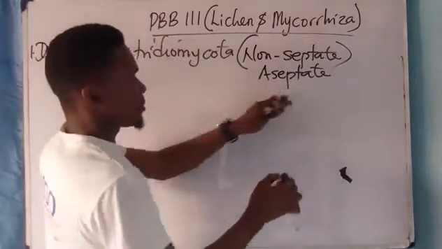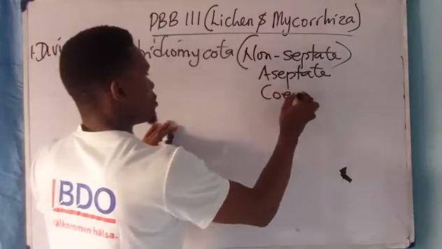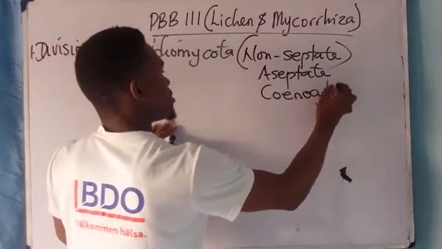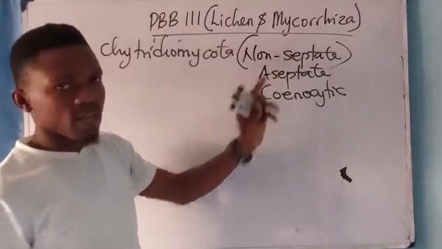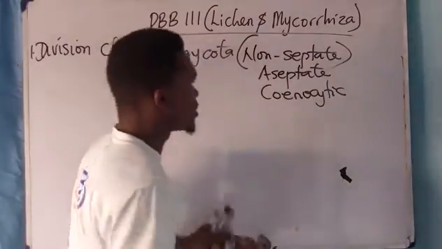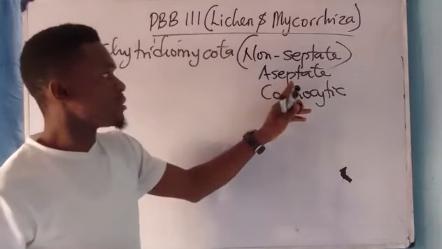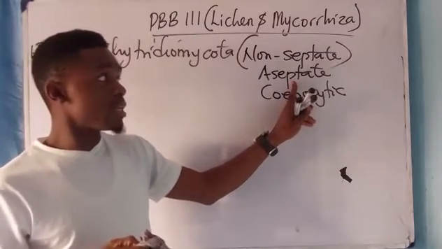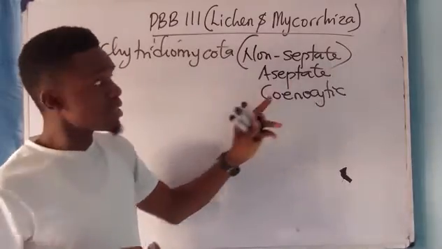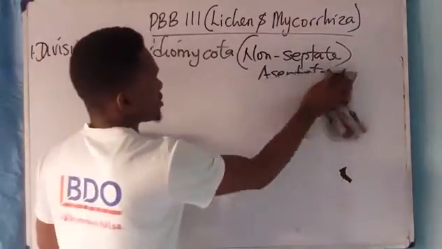If you don't say aseptate, you can say coenocytic hyphae. Coenocytic, aseptate, non-septate mean the same thing. It means that the hyphae are not divided by cross walls.